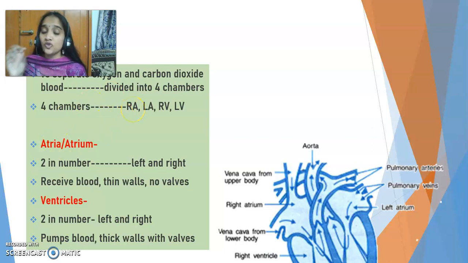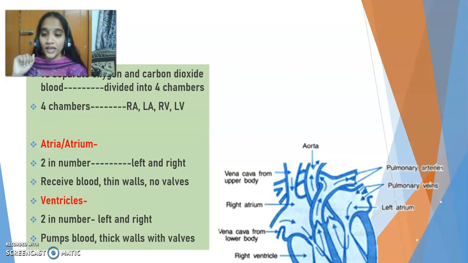The ventricles always pump the blood to different parts of the body or to the lungs. As they have to pump the blood, the walls of the ventricles are thicker than those of the atria, and they have valves so that the backflow of blood is prevented.